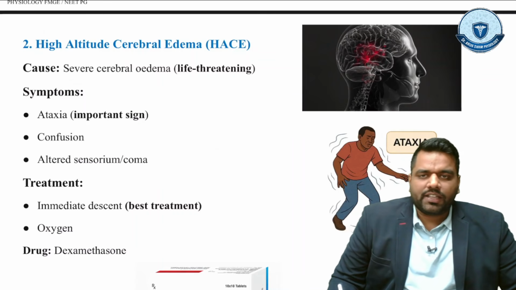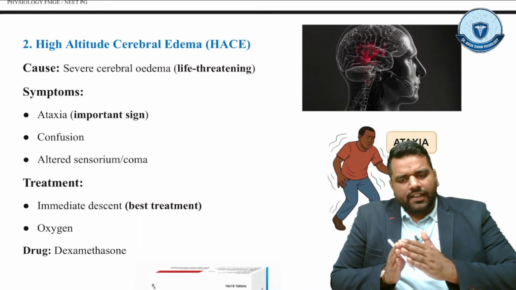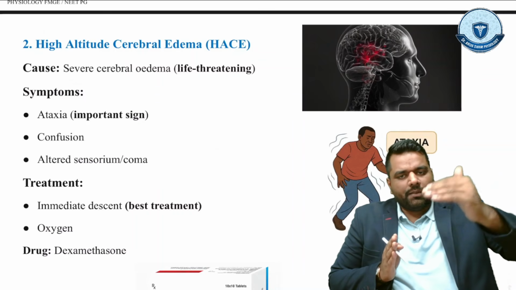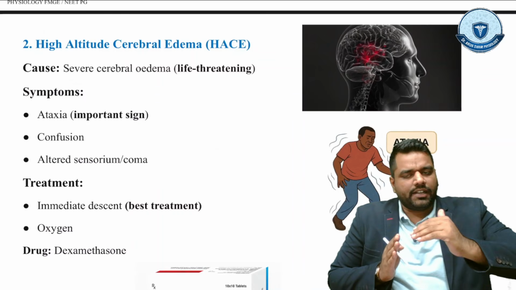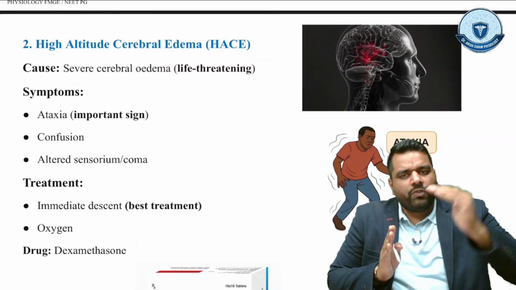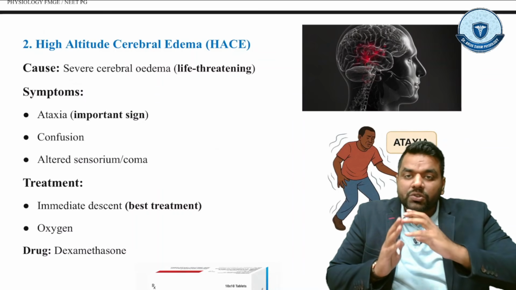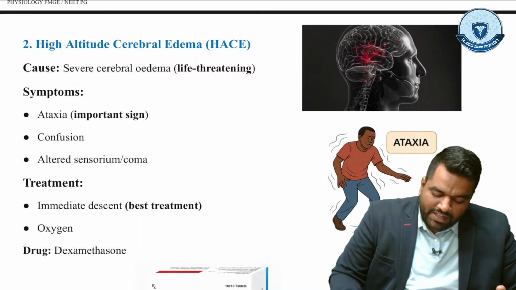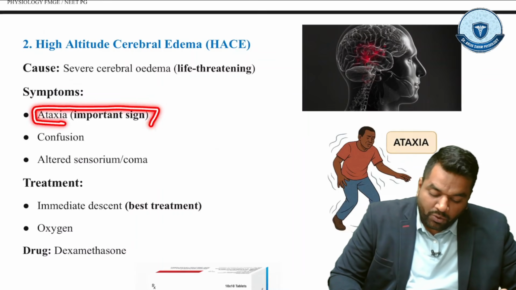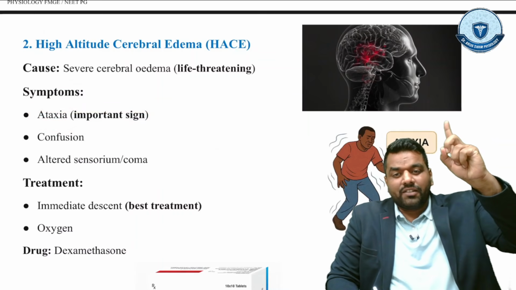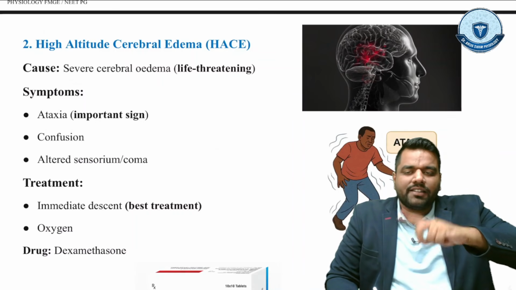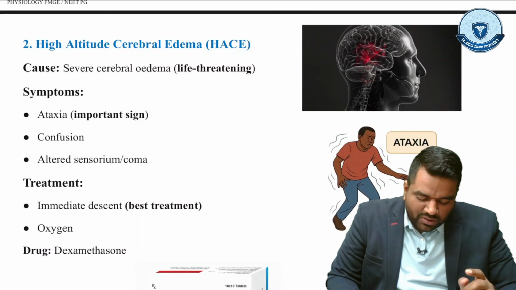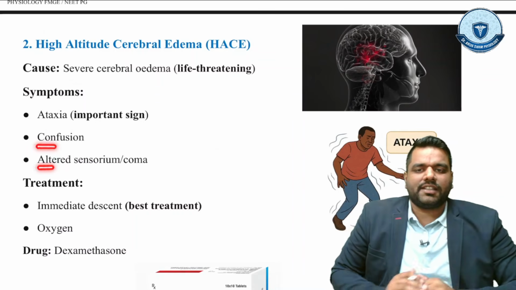Guys, in high altitude cerebral edema, all the previous symptoms that AMS, जो AMS में अपन ने बात करी थी, nausea, vomiting, headache, all of this condition, include with that condition, you can also see the ataxia, and that is the most important. देखो वहां पे most important क्या पड़ा था? That is headache. High altitude cerebral edema में most important क्या है? That is ataxia and also confusion and altered sensorium.